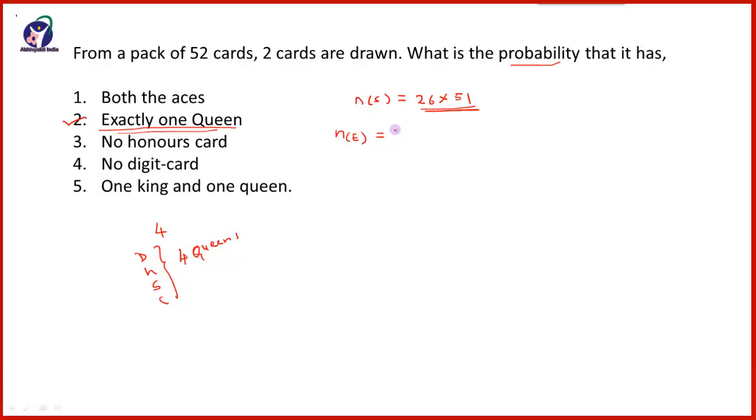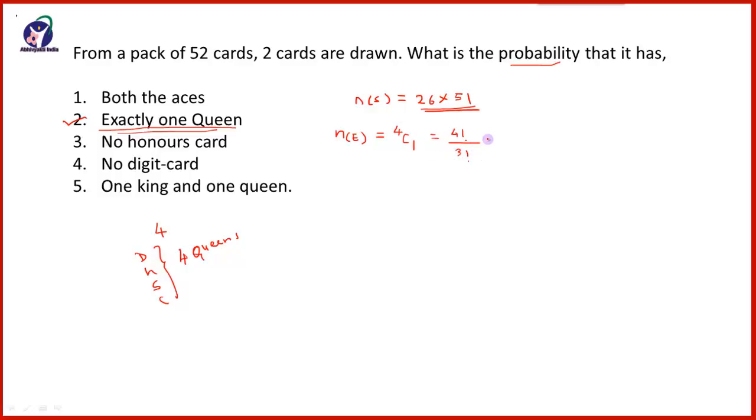So as far as queens are concerned, the favorable outcomes will be 4C1, because out of 4 queens, 1 is favorable for us, which is equal to 4 factorial upon 1 factorial into 3 factorial, 4 minus 1.